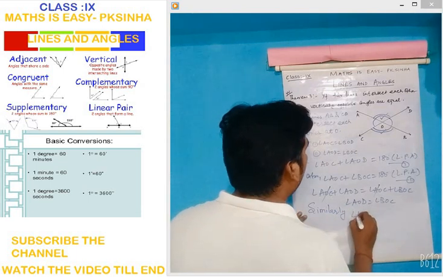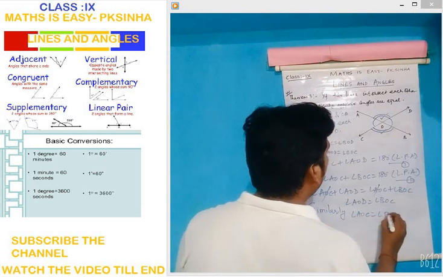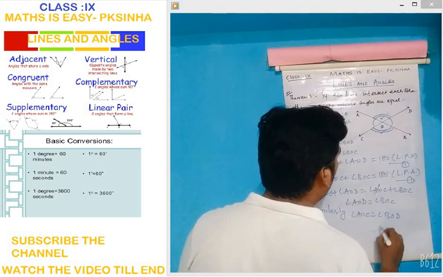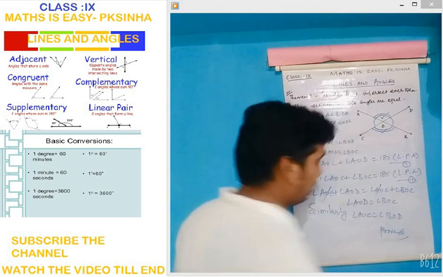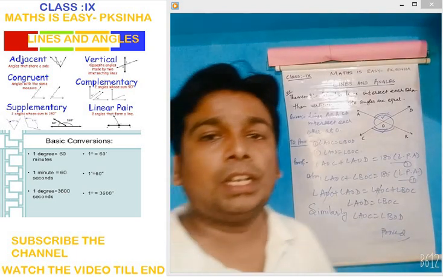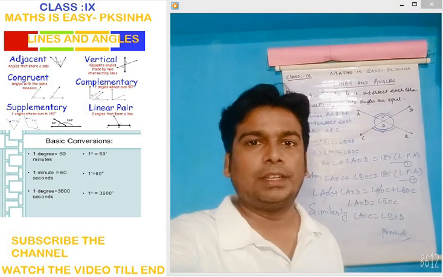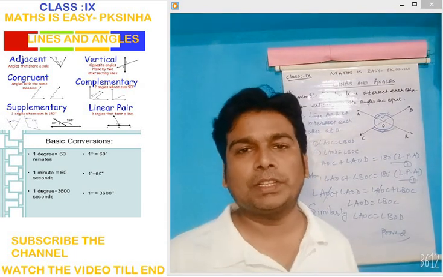Similarly, we can prove angle AOC is equal to BOD. So this is the proof that the pair of vertically opposite angles are equal in measure. One more important point I will discuss.